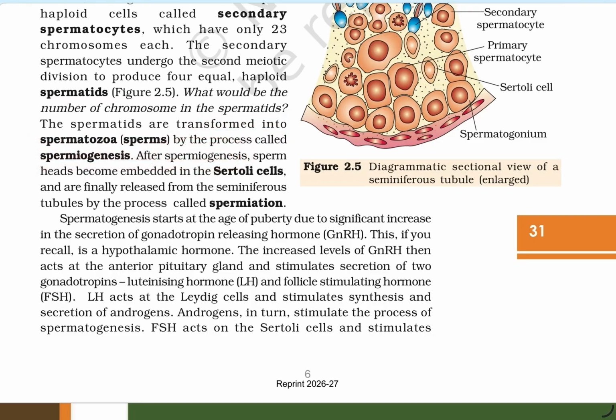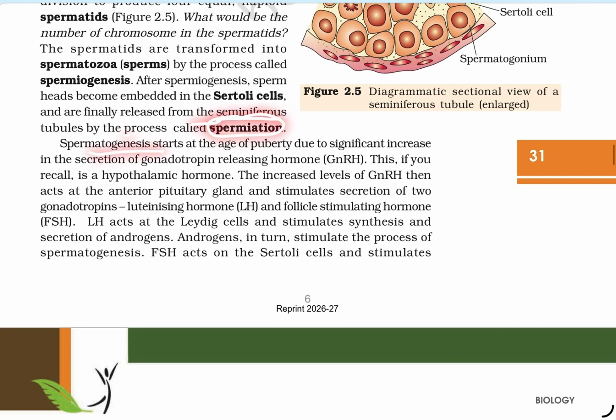After spermiogenesis, the sperm heads become embedded in the Sertoli cells and are finally released from the seminiferous tubules by the process called spermiation. Spermatogenesis starts at the age of puberty due to a significant increase in the secretion of gonadotropin releasing hormone. This, if you recall, is a hypothalamic hormone.